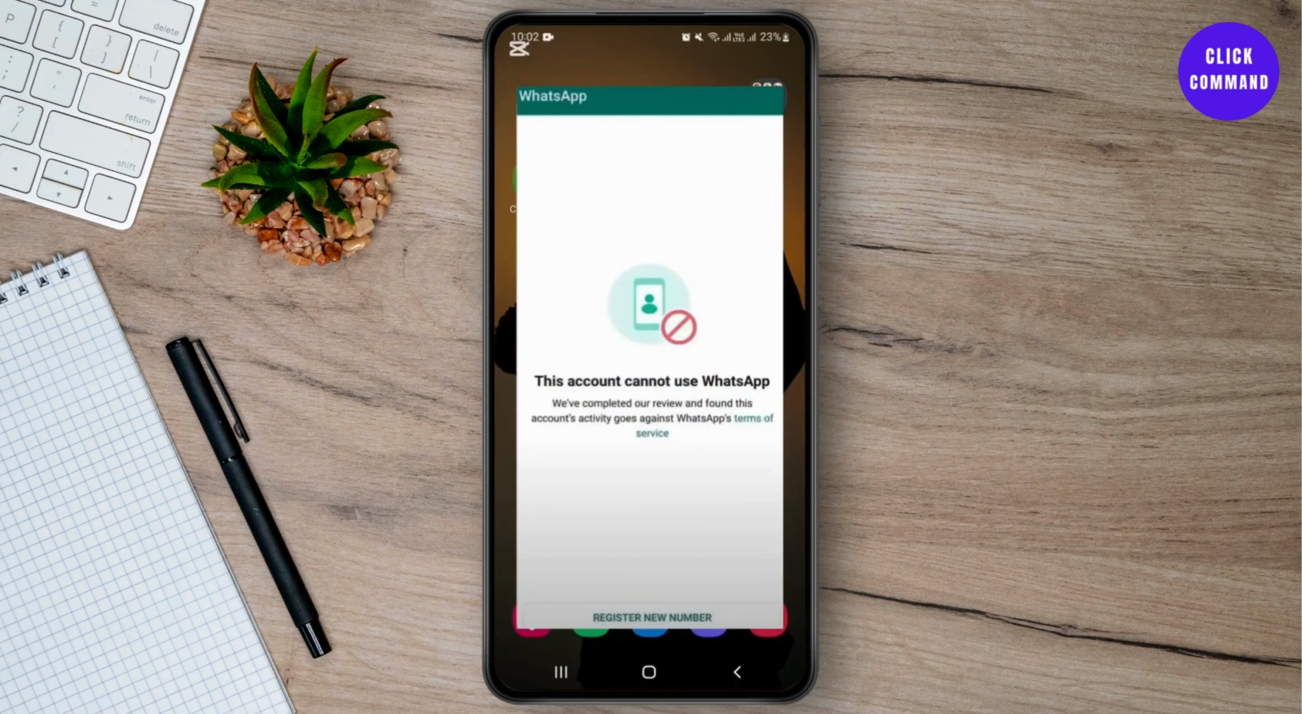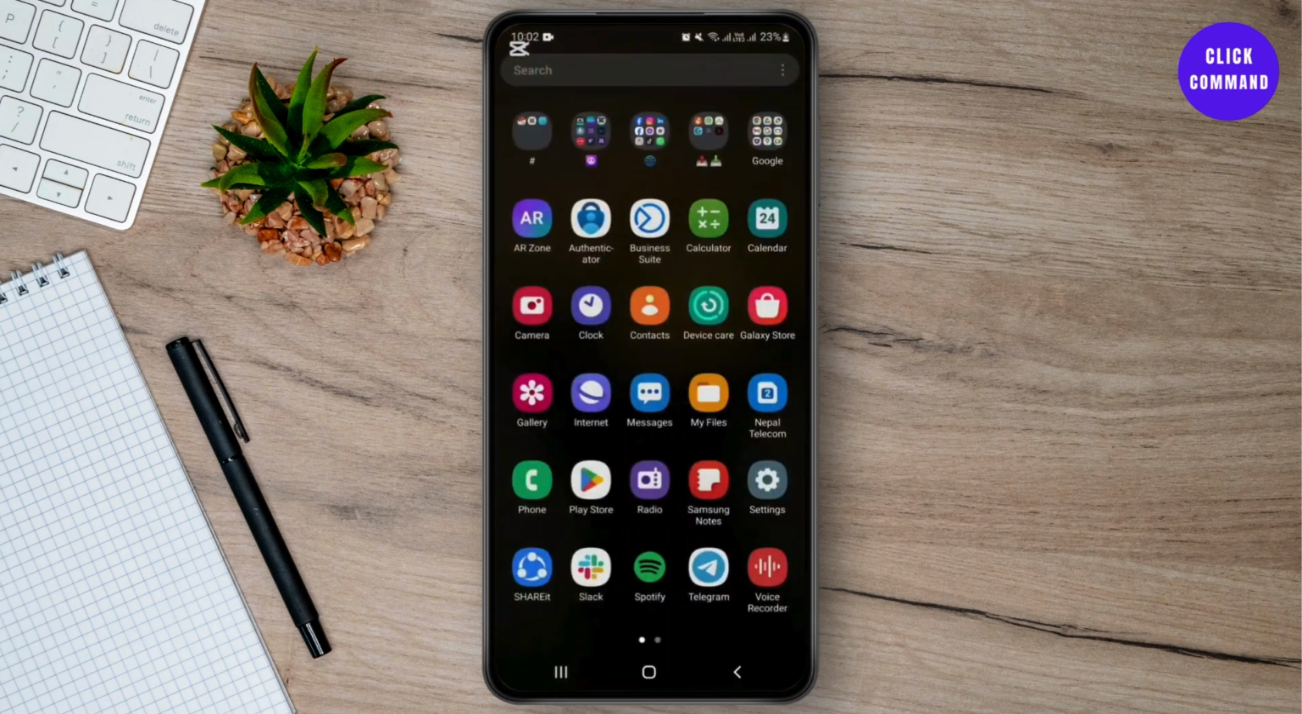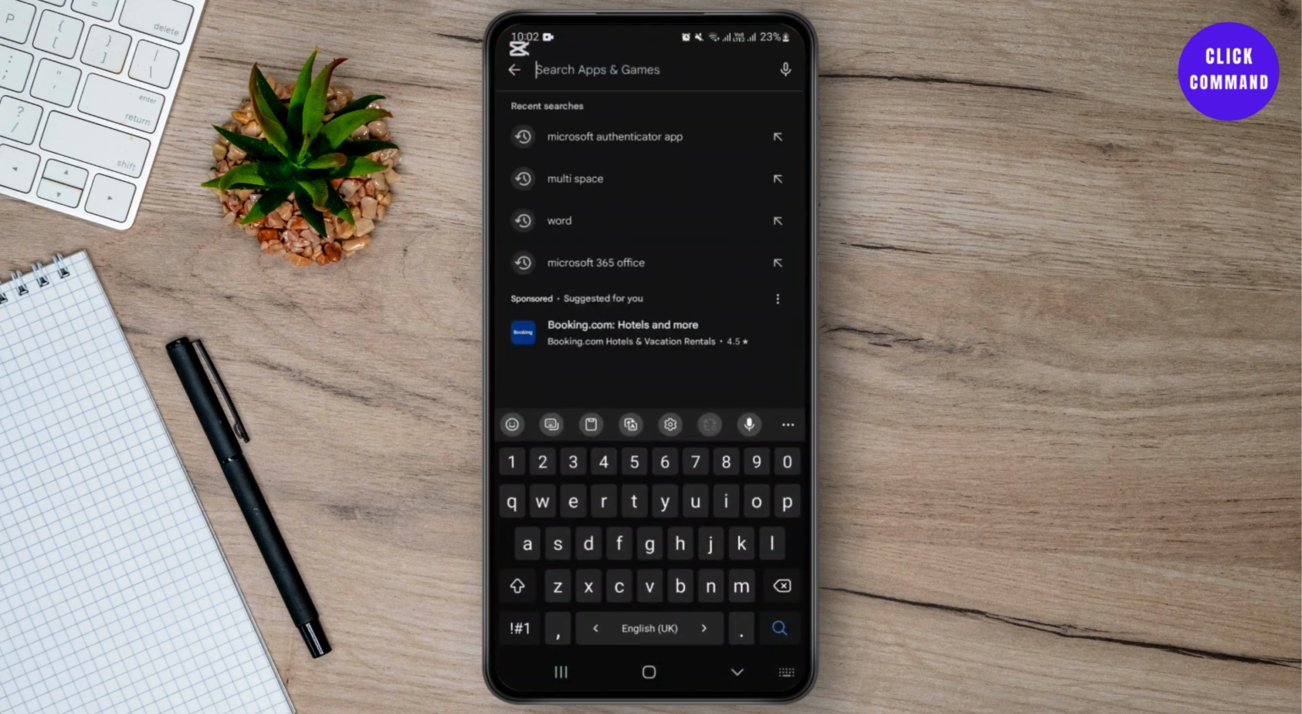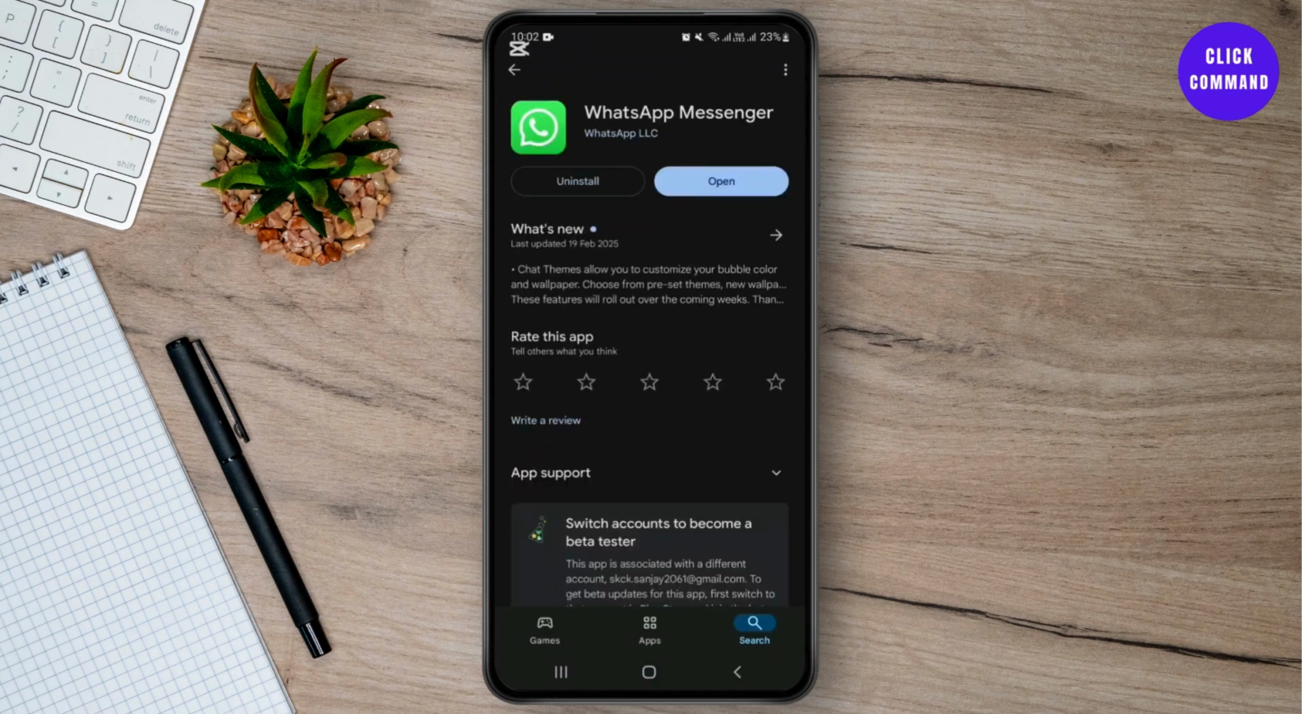you won't be able to create a new WhatsApp account with that number. For the solution, you will have to go to your App Store or Play Store, and from here you'll have to search for WhatsApp. It's installed, so from here you'll have to click on uninstall and install WhatsApp again. After uninstalling and installing WhatsApp, this problem might be solved.